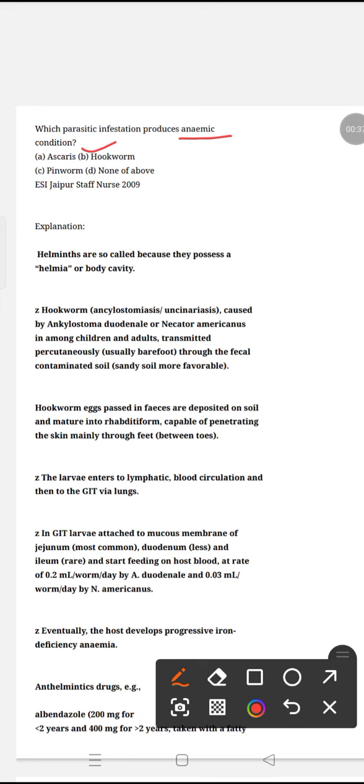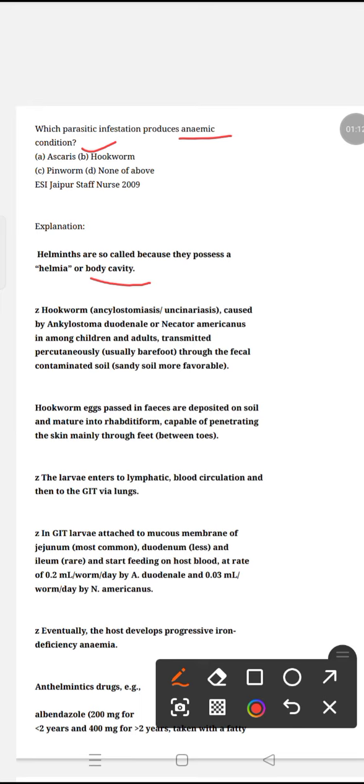Hookworm will be having the body cavity. That's why we'll be calling them helminths. Hookworm, also known as ankylostomiasis or uncinariasis. This ankylostomiasis or uncinariasis is also known for the hookworm. This Ancylostoma duodenale or Necator americanus is found among children and adults, transmitted percutaneously through fecal contaminated soil.